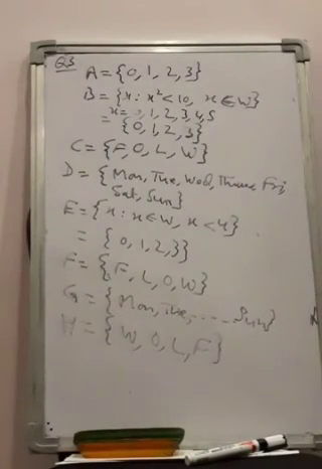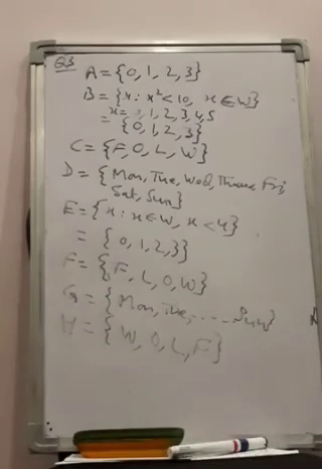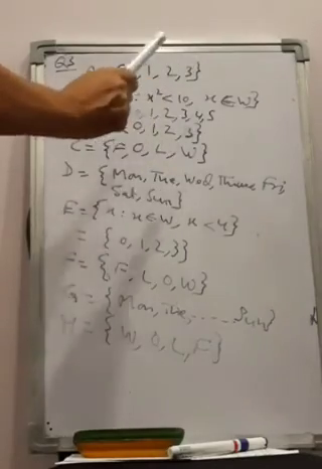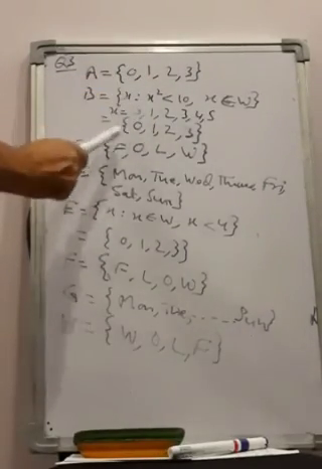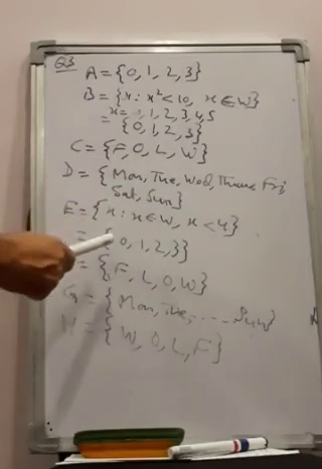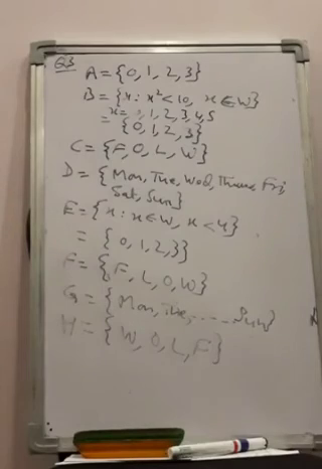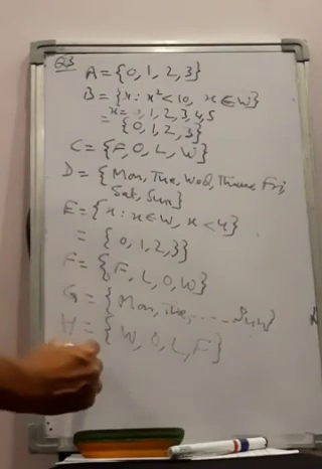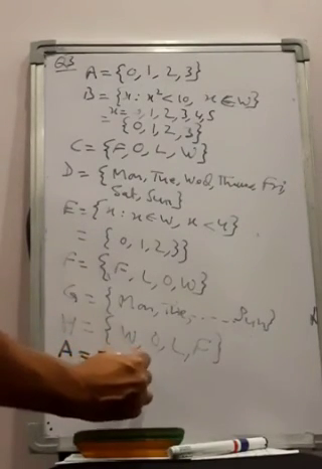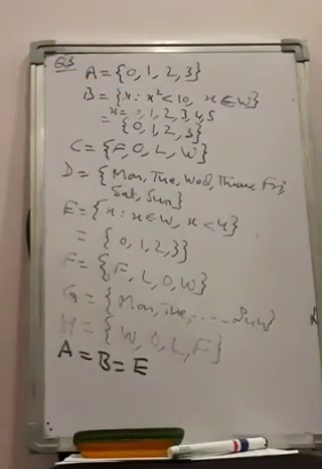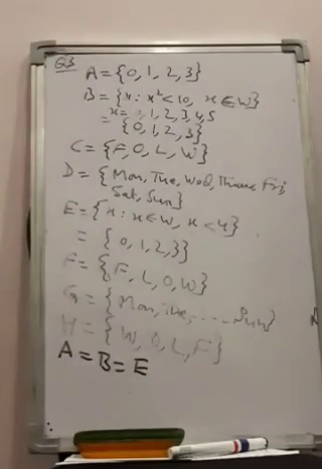So I have written all the elements of every set that is given here. Now they are asking to find pairs or groups of equal sets. A has 0, 1, 2, 3. Is there any other set which has the same elements? B has 0, 1, 2, 3. E also has 0, 1, 2, 3. So A, B and E have the same elements. So A equal to B equal to E. This way you have to write. Okay, they have the same elements, so they are equal. So you have to choose from these sets which are equal.